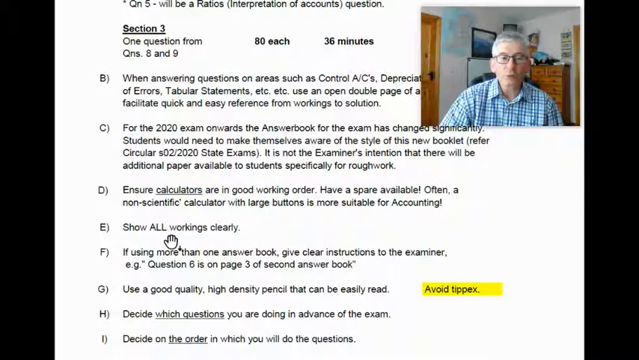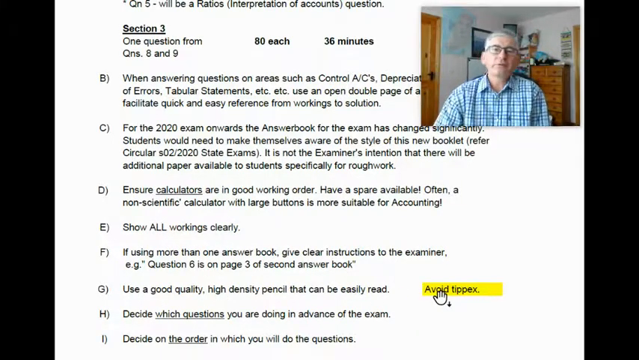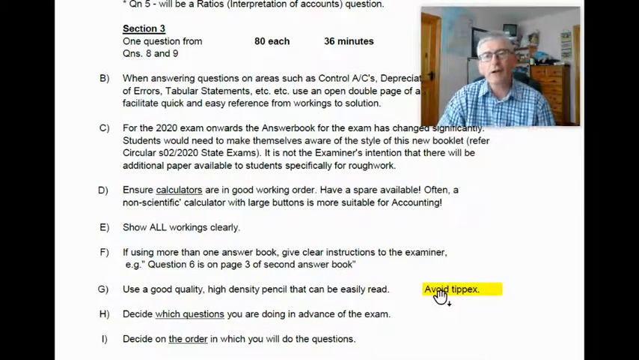Needless to say, show all your workings clearly. Now, another point I want to mention here is that Tipp-Ex should be avoided at all costs in your exam.